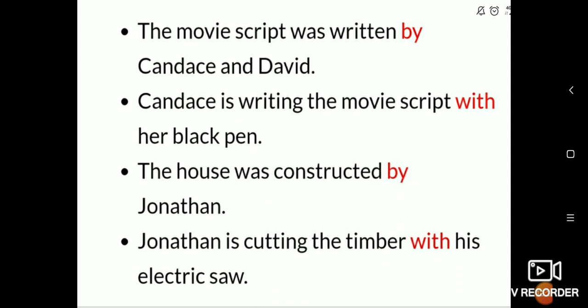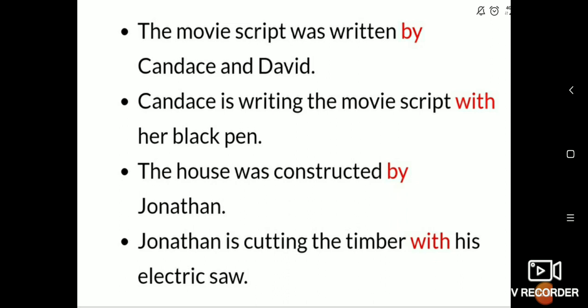Ram is writing the movie script with her black pen. The house was constructed by Jonathan. Jonathan is cutting the timber with his electric saw. Now you can see here the preposition of instrument or preposition of agent that we are discussing. So mainly by and with are used for what we have just discussed now, the preposition of agent.